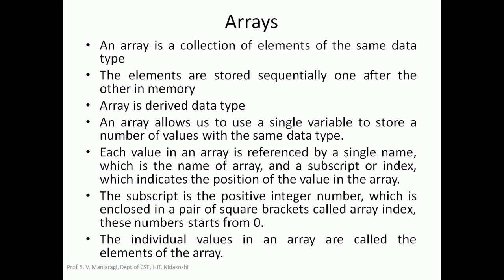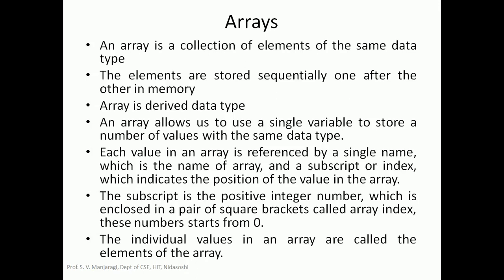Let us see how to define an array. An array is basically a collection of elements of the same data type. Also, it can be defined in this way: an array is a homogeneous set of elements, or a collection of the elements of the same data type. Within an array, the elements are stored sequentially, one after another, in the memory.